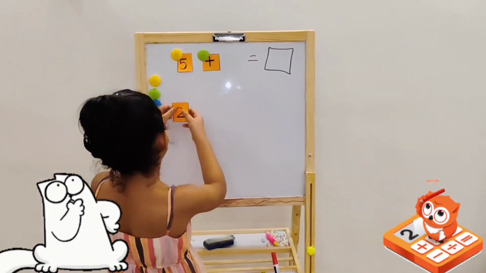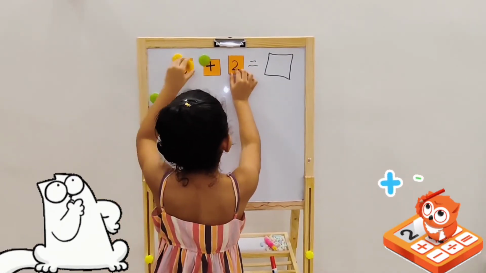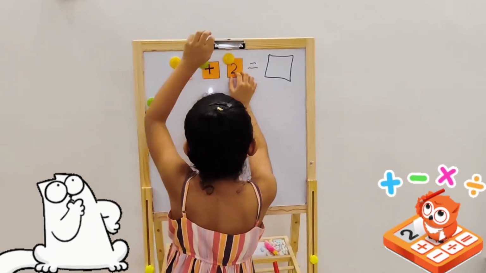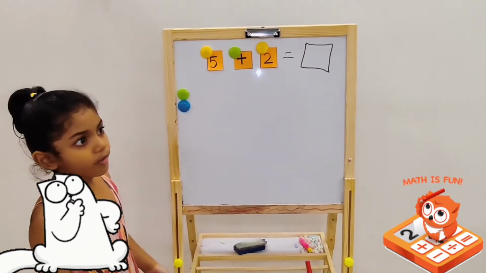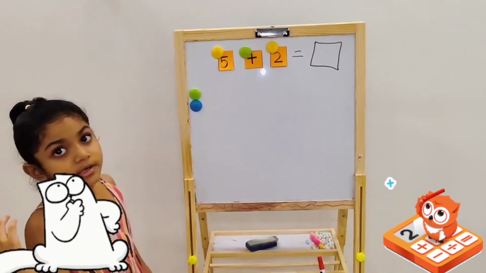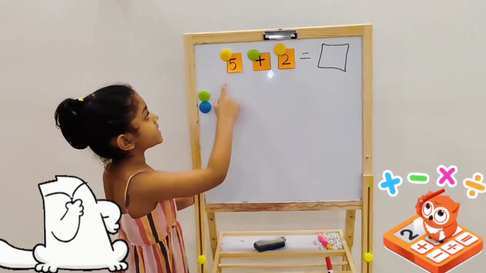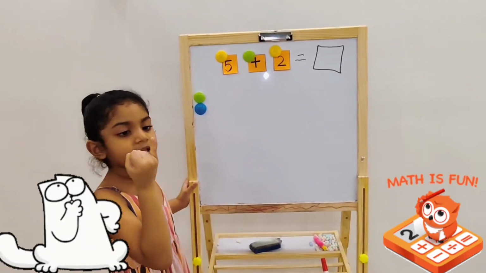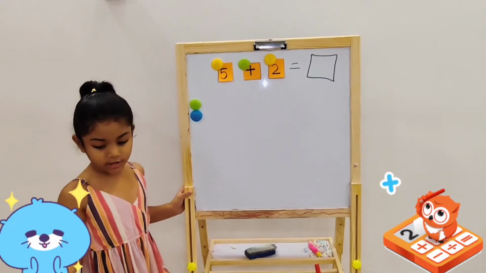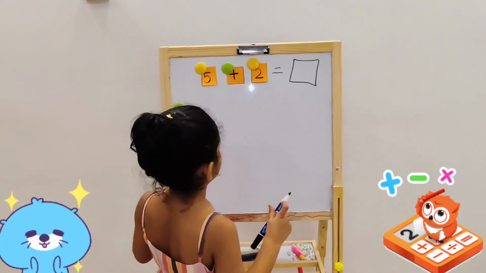And the last number is 2. Now we're going to count and add, and see what the answer is. Next after 5 comes 6, 7, 8. So 7 is the answer.